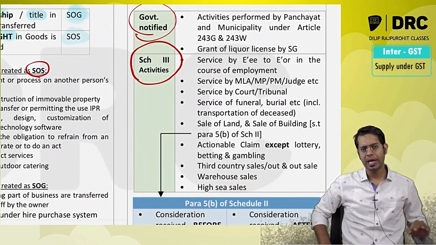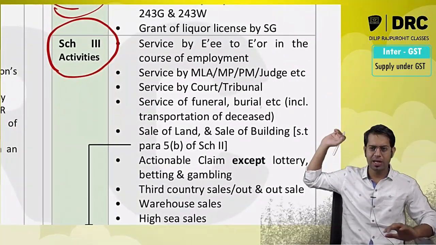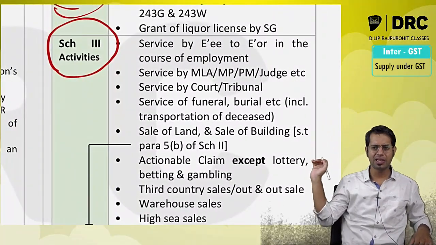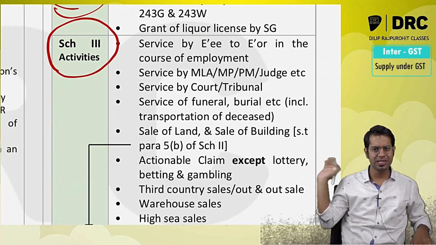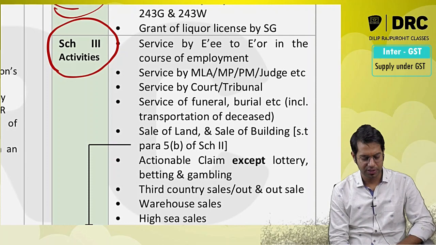Then Schedule 3 activities. So there is something called Schedule 3. In this Schedule 3, they have listed a few activities. Totally 9 activities are there, but for CA Inter students there are only 6 activities which are applicable. These activities shall neither be treated as supply of goods nor supply of services.